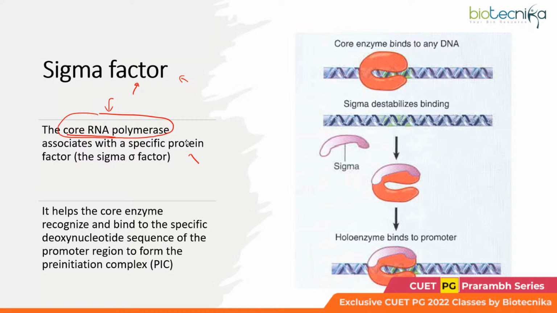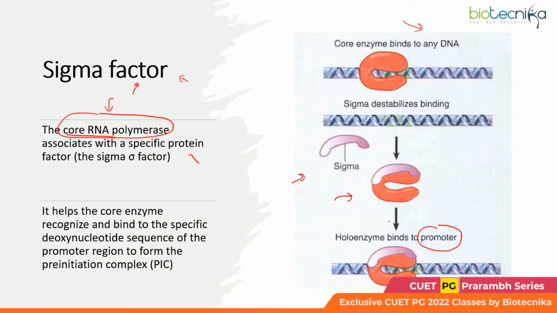However, the core enzyme would bind to any random location until sigma binds to it. Then the sigma factor helps this holoenzyme to locate specifically to the promoter.